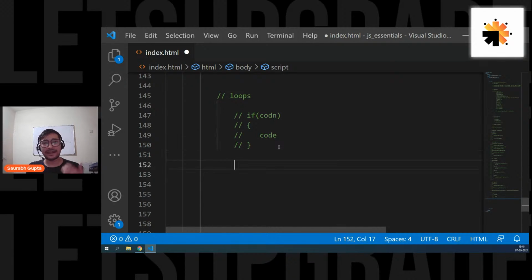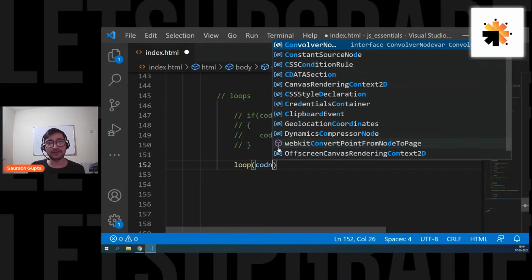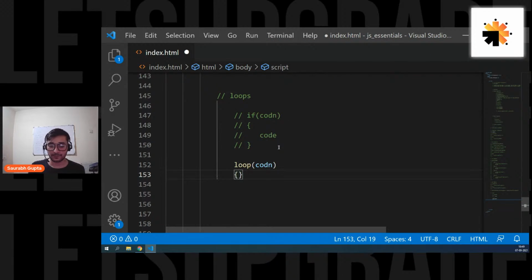Now, writing a basic loop is exactly similar to an if condition. You write it like this. Let's say you're writing a loop. Just like for a conditional statement you have an if keyword, just assume that for looping you have a loop keyword. So loop, then you have a condition. Then here you can write your code. It's almost the same. Here you might have some other keyword that will help you to write a loop.